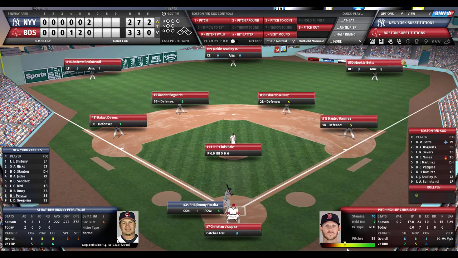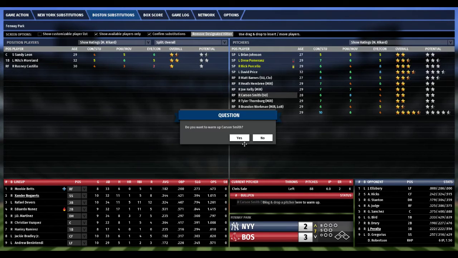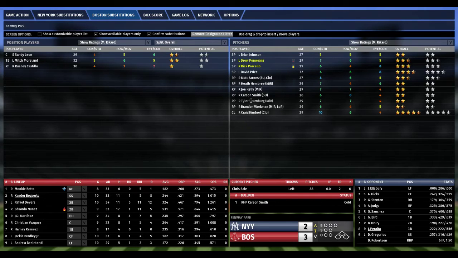And Sales day looks like it's going to be coming to an end soon. As you can see, his ERA is starting to get into the not-so-good part. So let's get our bullpen up here. And we're going to go with Carson Smith and Tyler Thornburg. Bring those up.